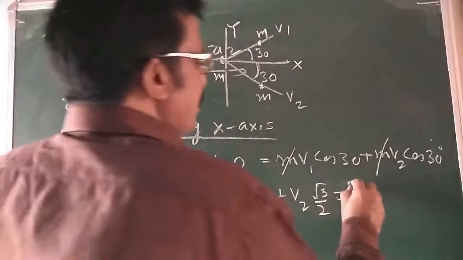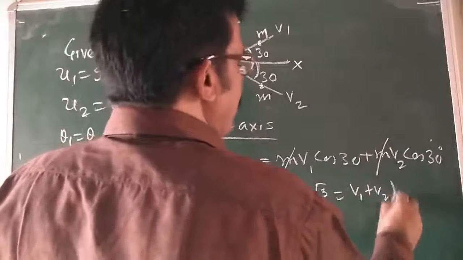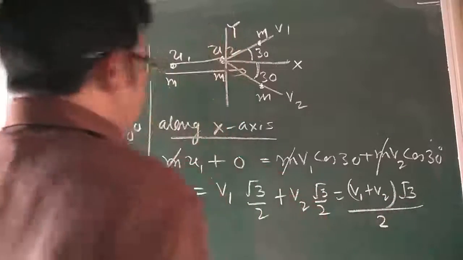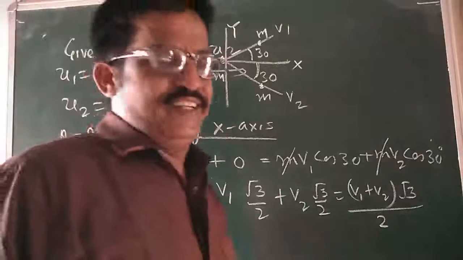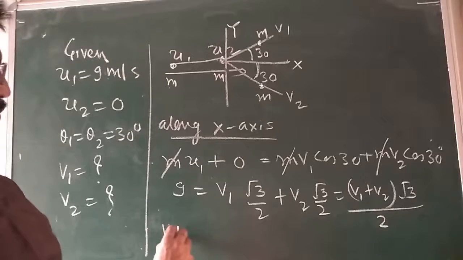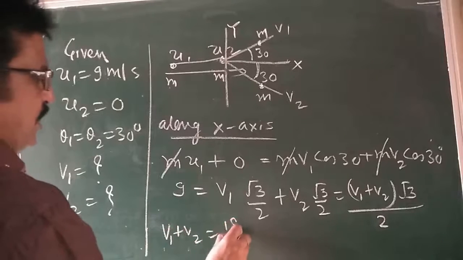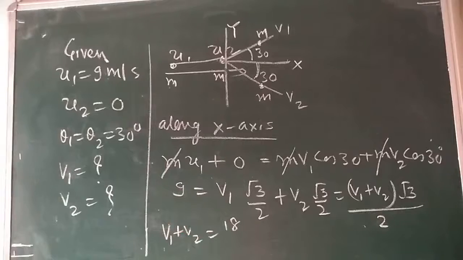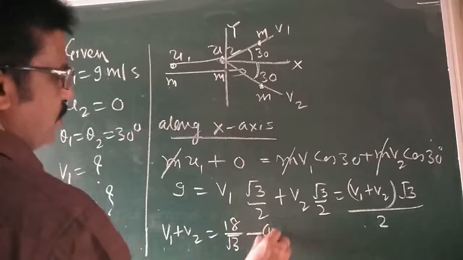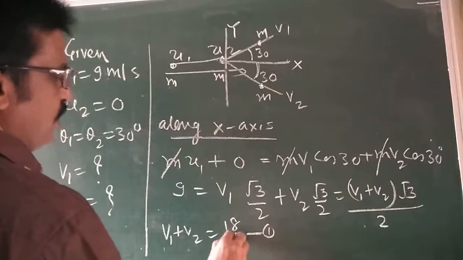So this is v1 plus v2 into root 3 by 2, taking it common. Is it clear? Yes sir. Write down. So v1 plus v2 comes out to be 18 by root 3. Say this is our equation number 1.